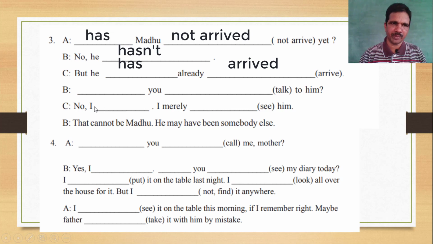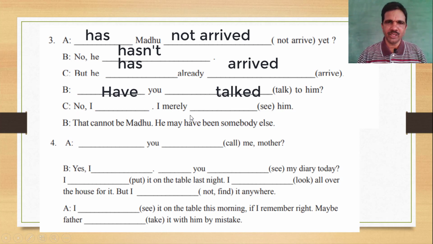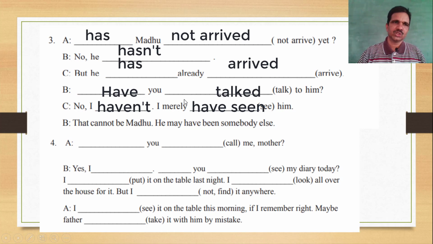Next, B. This is the present perfect continuation in the conversation A, B, C. B: Have you talked to him? Here have talked, V3. Have you talked to him? C: No, I dash. I merely dash him. Continuation of the present perfect tense, so that's why: No, I haven't. I merely have seen him. So this is the conversation A, B, C, and the total conversation is in present perfect tense.